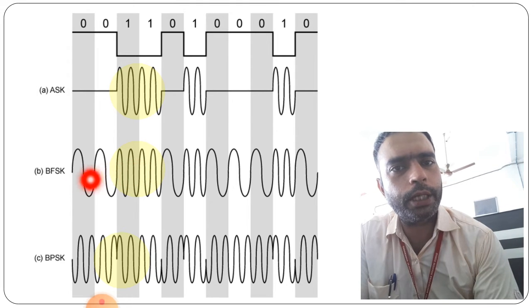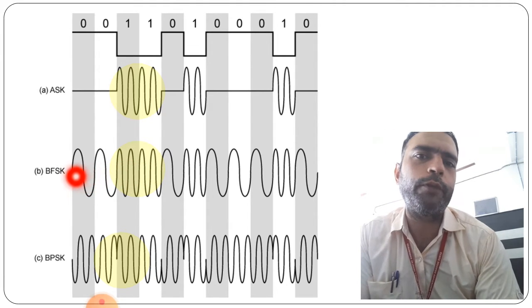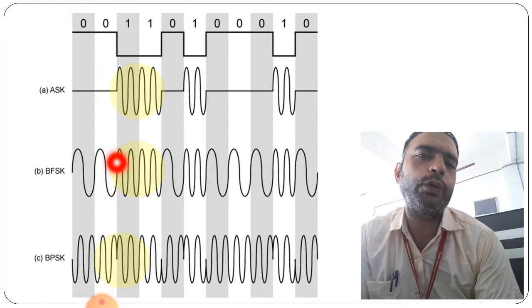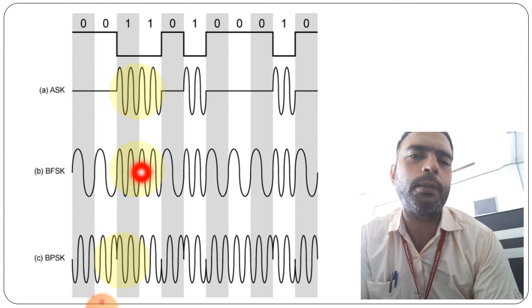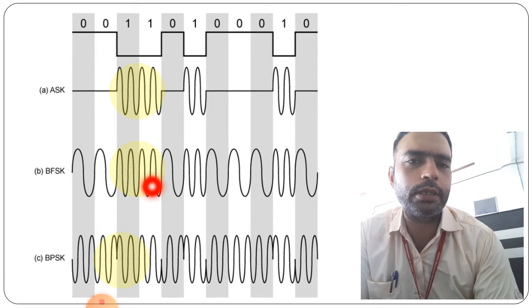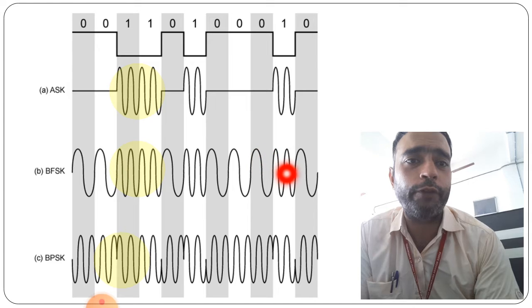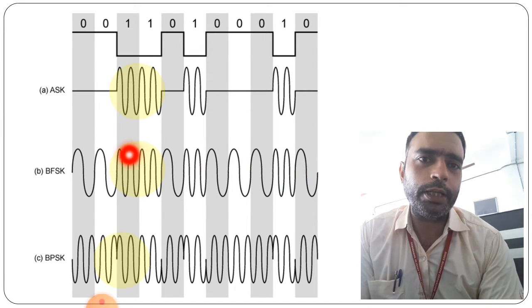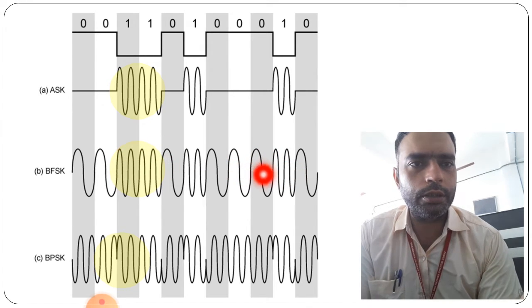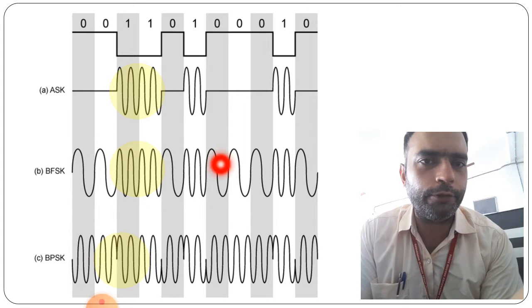So this is the change we see in frequency shift keying: when the 0 is there, a single cycle, and when 1 is coming, two cycles complete at a time. So the frequency is changing for these waves when the 1 is coming.